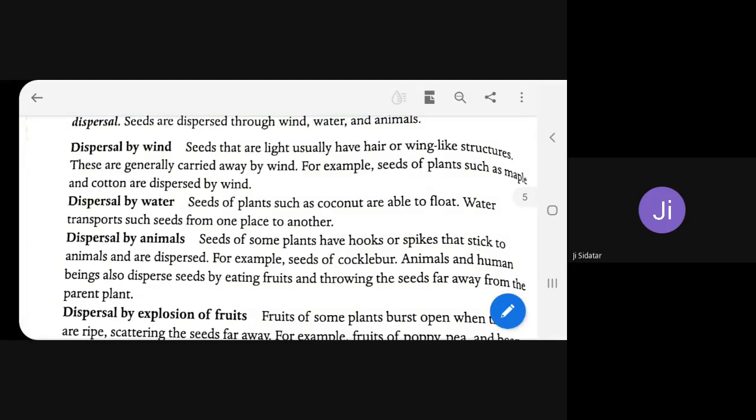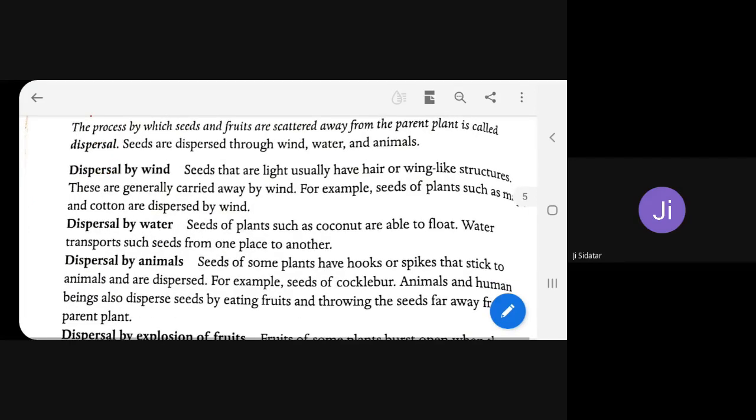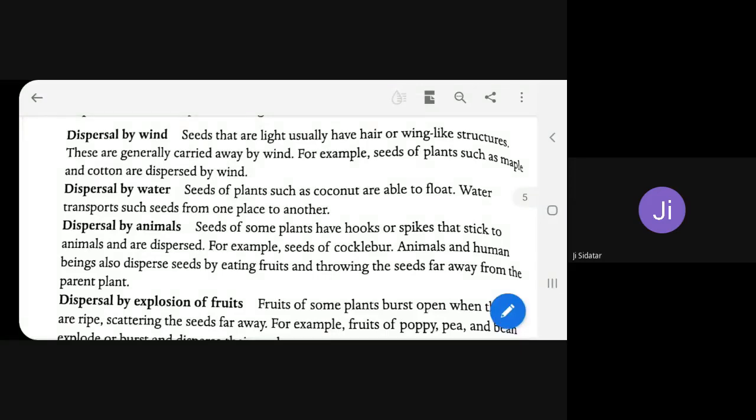Very good. The process by which seeds and fruits are scattered away from the parent plant is called what? Dispersal. Dispersal has four different methods: dispersal by wind, dispersal by water, dispersal by animals, and dispersal by explosion of fruits.